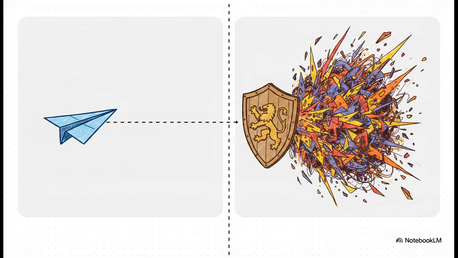Just think about the naive approach of tossing the AI a really simple instruction, something like, write an email for a job. Honestly, doing that is kind of like throwing a paper airplane into a hurricane. Out in the wild, users make typos, they give half-baked instructions, they ask totally weird edge case questions. And the result on the other side? It's just chaotic, unpredictable output that completely misses the mark. So success in production isn't about writing that one clever magic prompt. It's really about building reliable defensive patterns that shield your application from all that inevitable chaos.